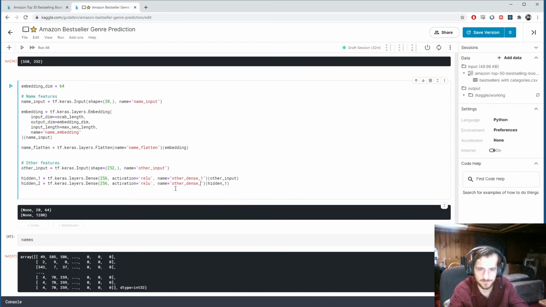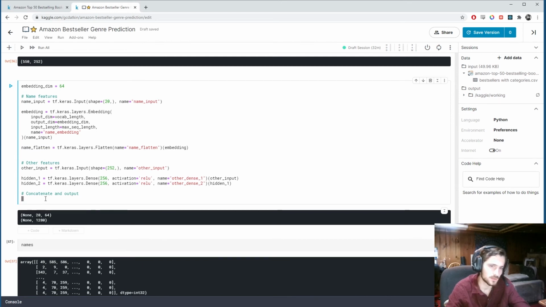Other dense 2. Okay, so these are our outputs from the other features. These are our outputs from the name features. So what I'll do is concatenate those together and make our predictions. Okay, so I can create a concatenate layer called concat, tf.keras.layers.concatenate, and it's just going to concatenate name flatten and hidden 2.